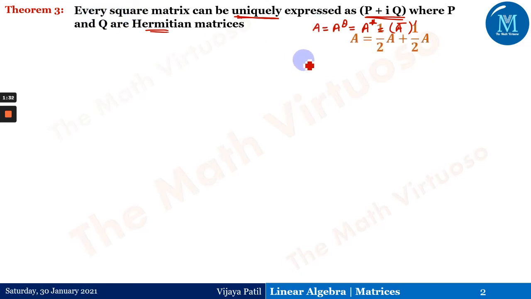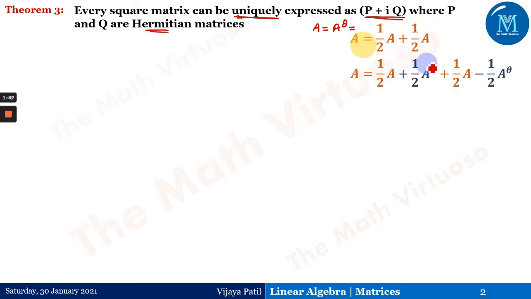Now again, we will be going ahead with the same kind of algebra, if you observe here. This is nothing but 1 by 2 times A plus 1 by 2 times A. It is the same thing we are doing here, that is half of A to the power theta, which we are adding and subtracting. But here, in the earlier cases, we had to go ahead with the P plus Q form.